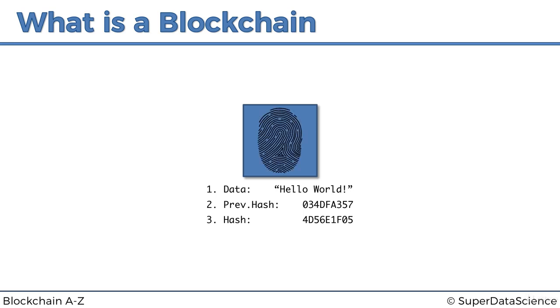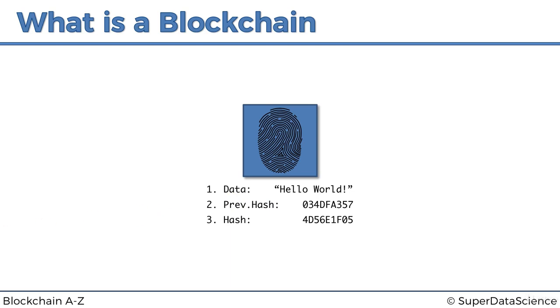It's like taking the first two elements, the data and the previous hash, and finding a number which represents that data. So a shortened version of the data, specifically it's 64 characters long. And we'll talk about hash more in the future. But basically, right now, the best way to think about it is a digital hash is like a fingerprint of some amount of data. And that makes it clearer what's going on. So the block here has its own hash, and then the previous hash, which is contained within the block as a reference, is actually the hash of the block that came before it.